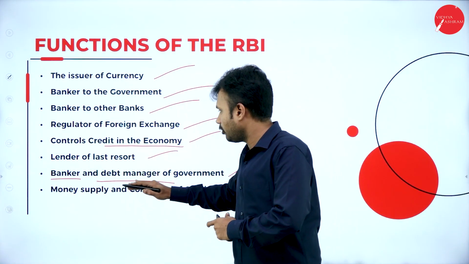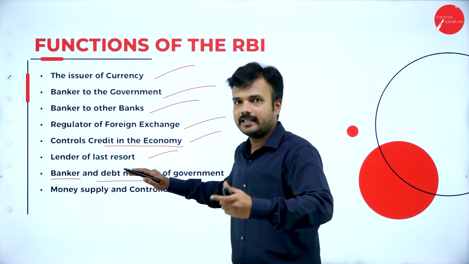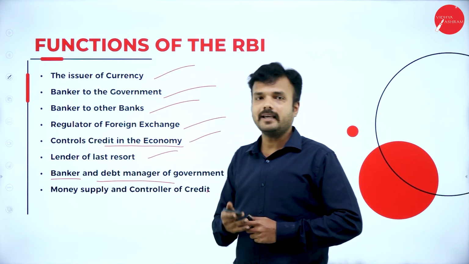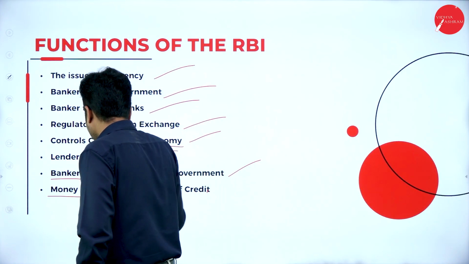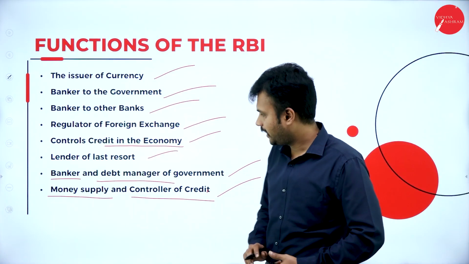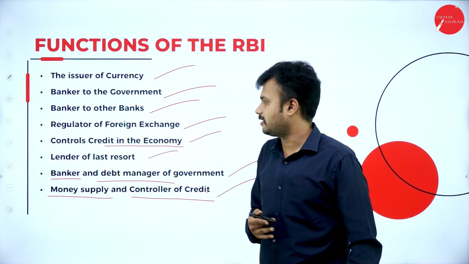So, this Reserve Bank of India gives financial assistance to the government, either central or state government, and also facilitates government by banking facilities. And as I said, it supplies money throughout our nation. It is a monopoly body, right? And also credit controlling is a primary function of Reserve Bank of India.